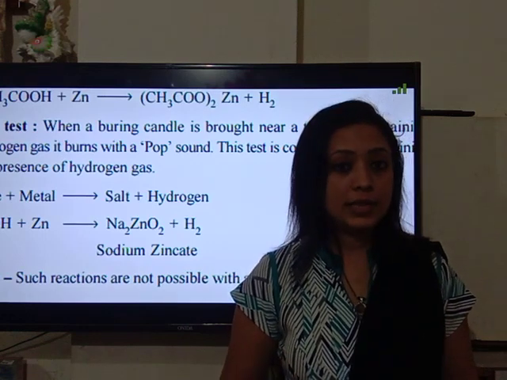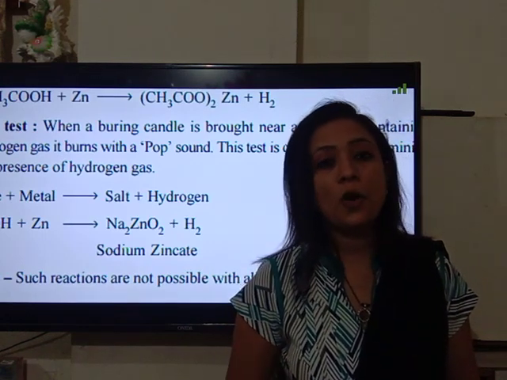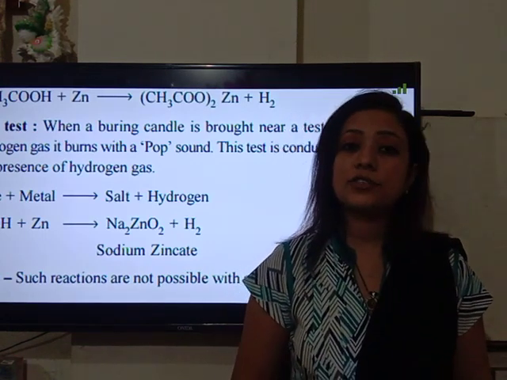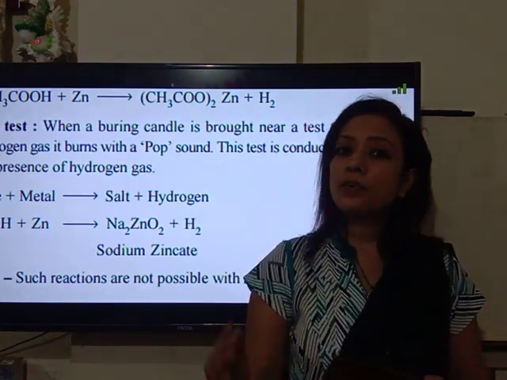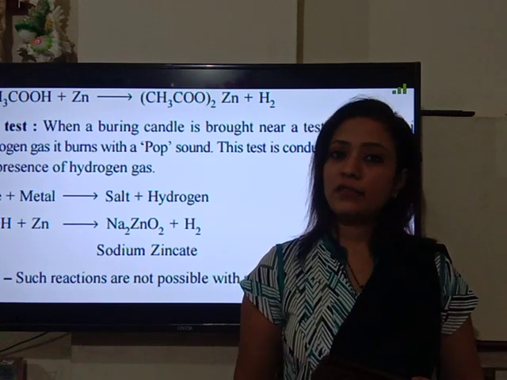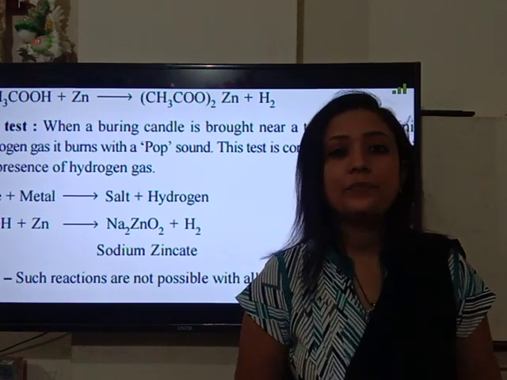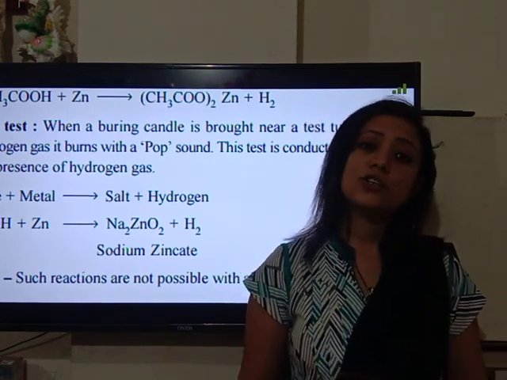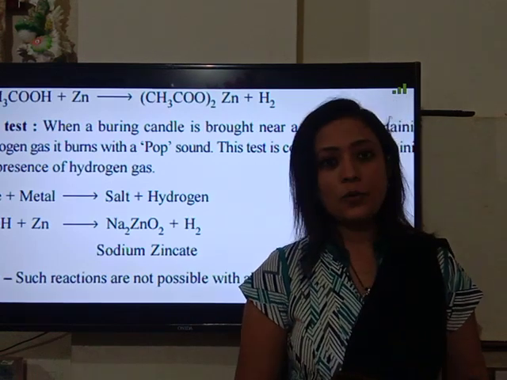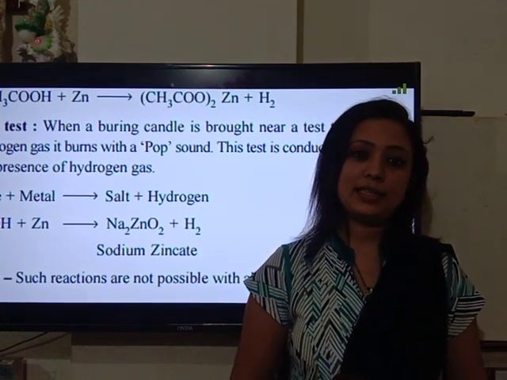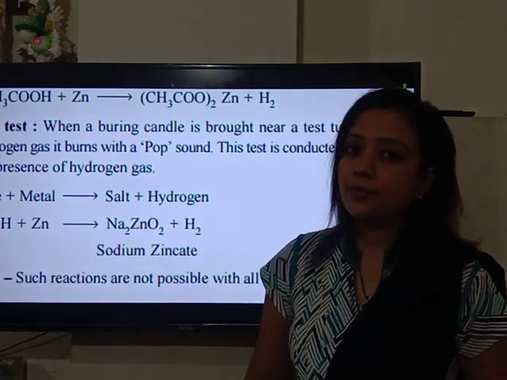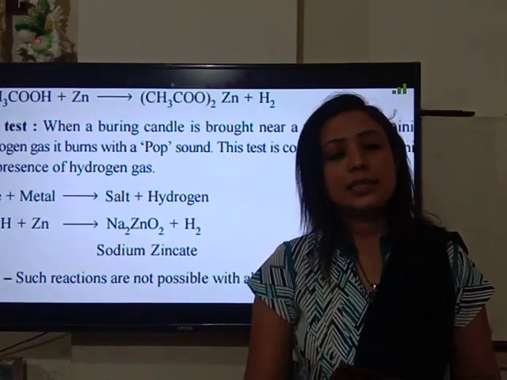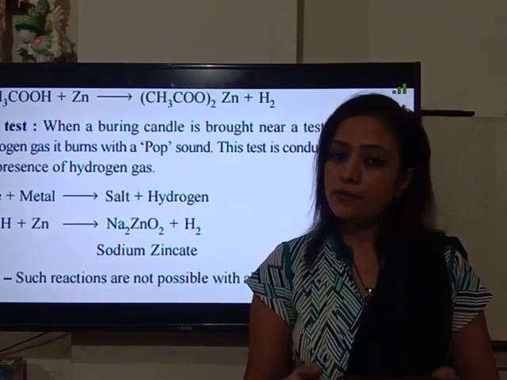Later on, we learned the chemical properties of acids, that is, reaction of acid with metal, reaction of acid with metal oxide, reaction of acid with metal hydroxide, that is bases, and reaction of acid with metal carbonates and metal bicarbonates. Now here are the reactions of bases. Let us discuss the chemical properties of bases in detail.